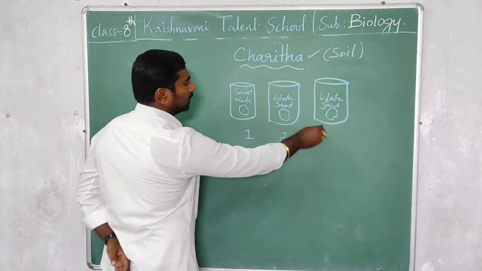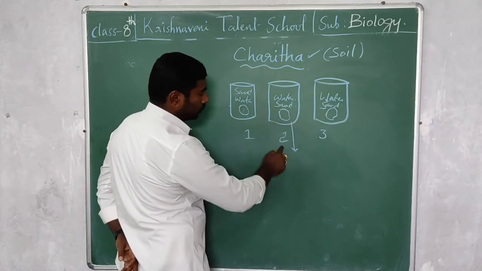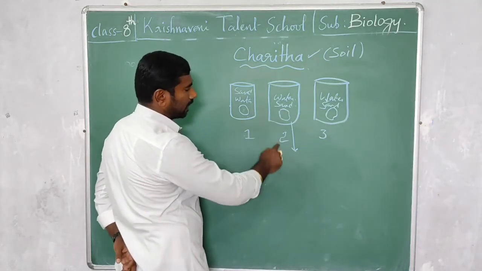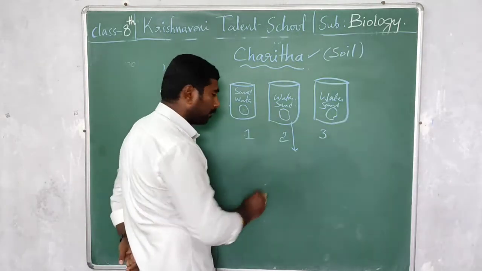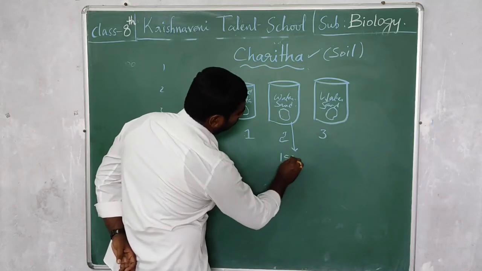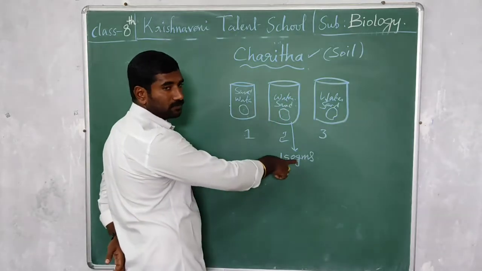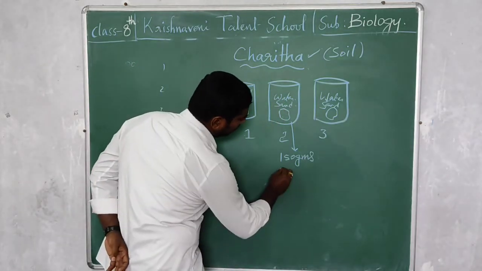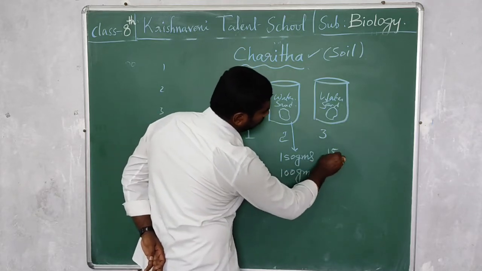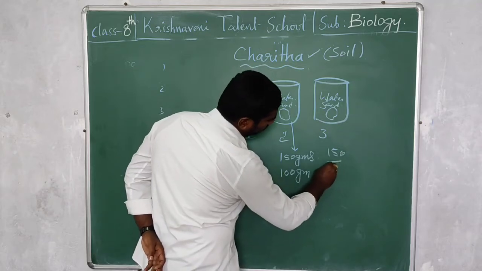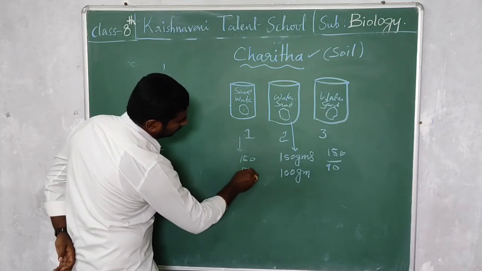For example, jars 1, 2, 3. After the 7th day, the rock present in jar number 2, the beaker number 2, before adding, its actual mass is 150 grams. After 1 week, it is 100 grams. Here the same 150, now it is 90 grams. Here 150, it is 80 grams.